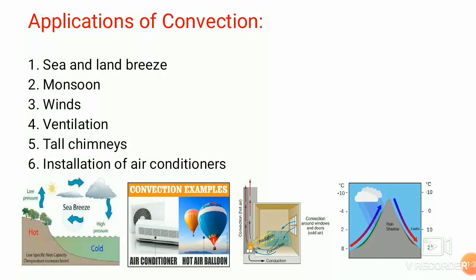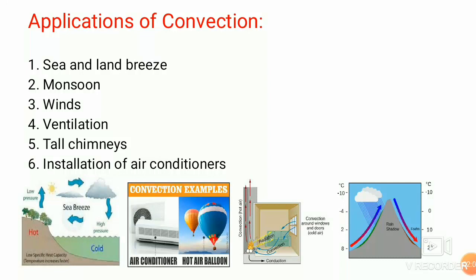Secondly, we will study monsoons. It is a convection current which is set up because of temperature differences between the land and the sea. During summer, hot air rises from land and cooler wind over the ocean surface, which is filled with water vapor, takes its place. This causes monsoon rains.